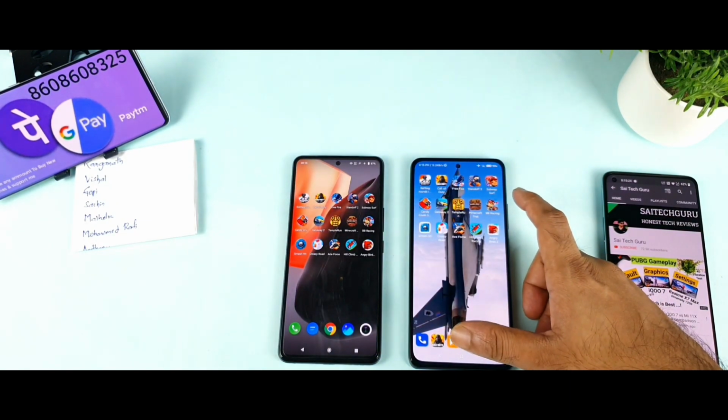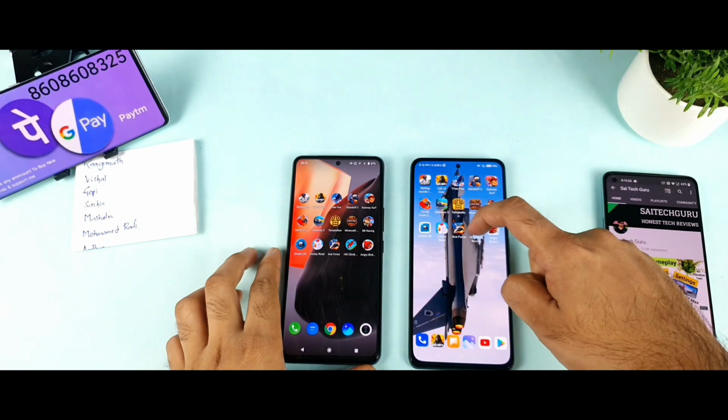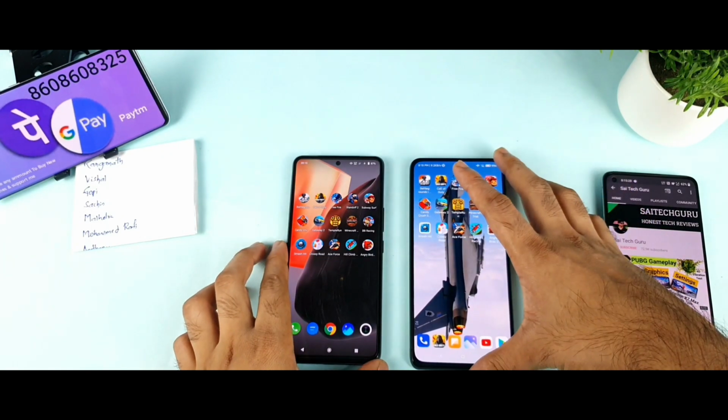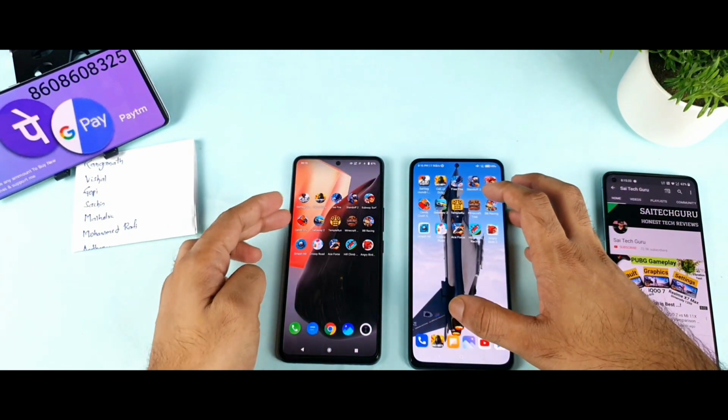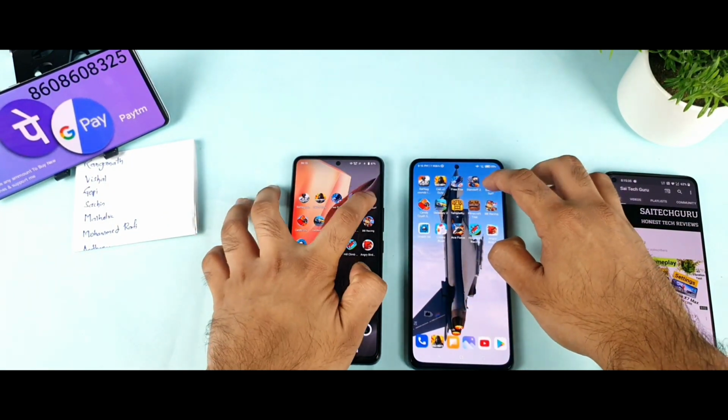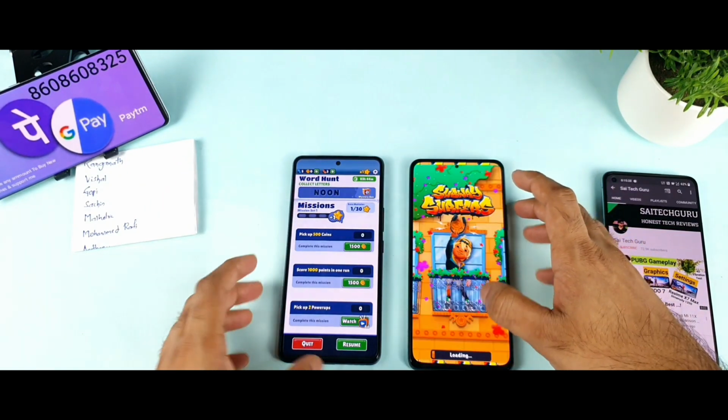I think the Mi11X stopped at Smash It itself. Till here it got stopped, and the iQOO 7 is still continuing. Till Candy Crush, 10 games, and Subway Surf, that's perfect, friend. 11 games.